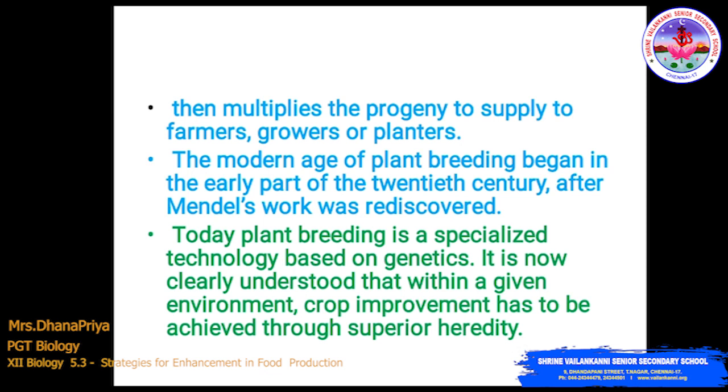The modern age of plant breeding began in the early part of the 20th century after Mendel's work was rediscovered. Today, plant breeding is a specialized technology based on genetics. It is now clearly understood that within a given environment, crop improvement has to be achieved through superior heredity.